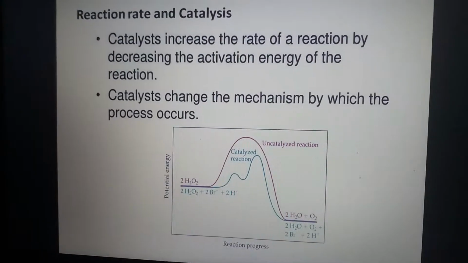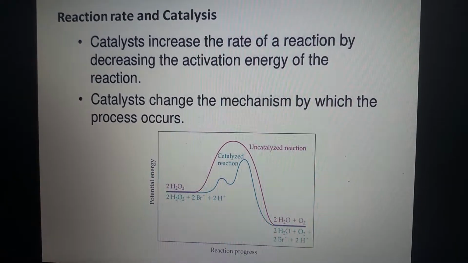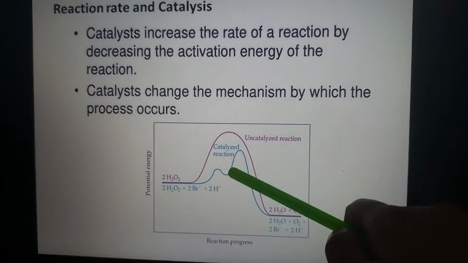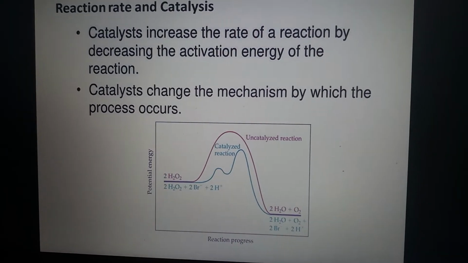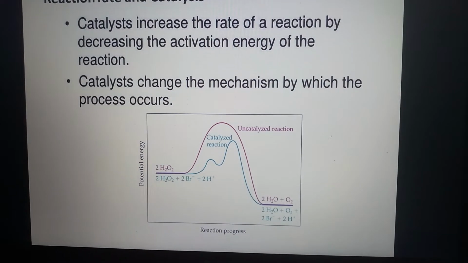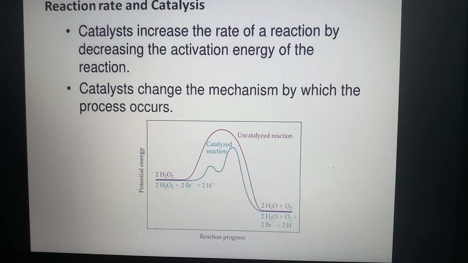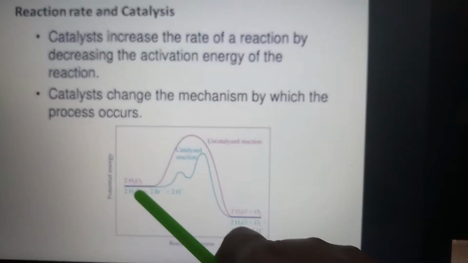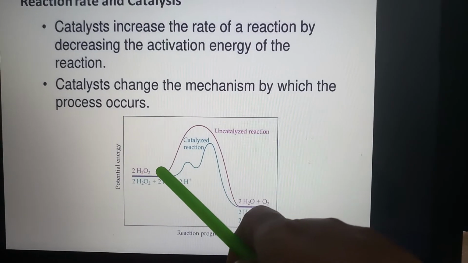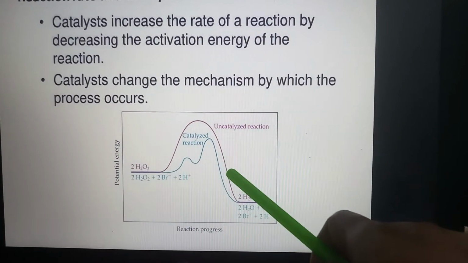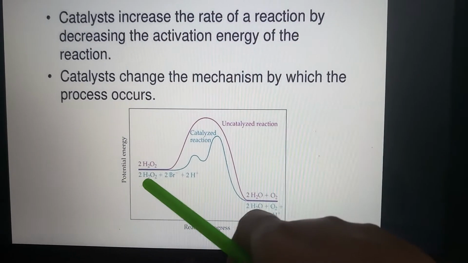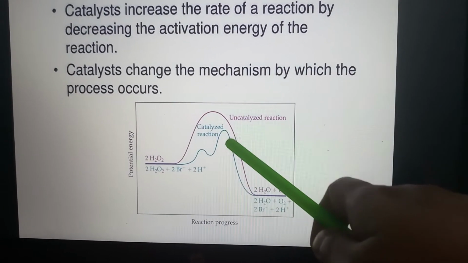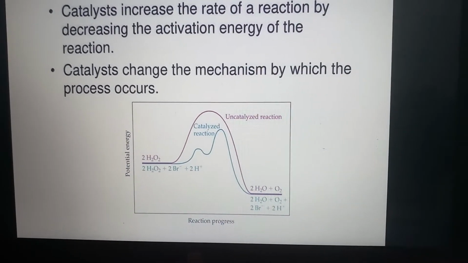So, a catalyst increases the rate of a reaction by decreasing the activation energy, as you have seen from the energy diagram, or a catalyst changes the mechanism by which the process occurs. Here is an example: decomposition of H2O2. The uncatalyzed path has high activation energy, and if we add a catalyst like acid, then we can follow a lower energy path with an intermediate.